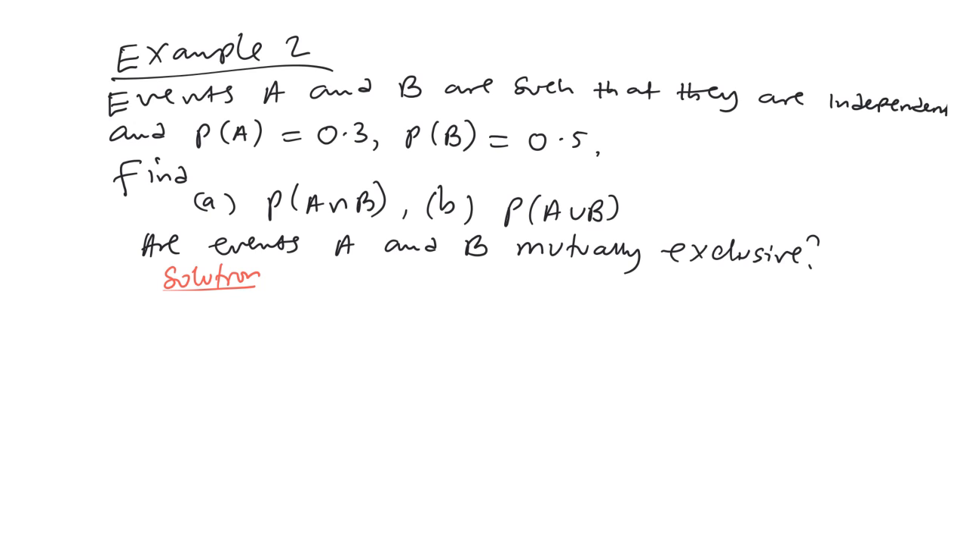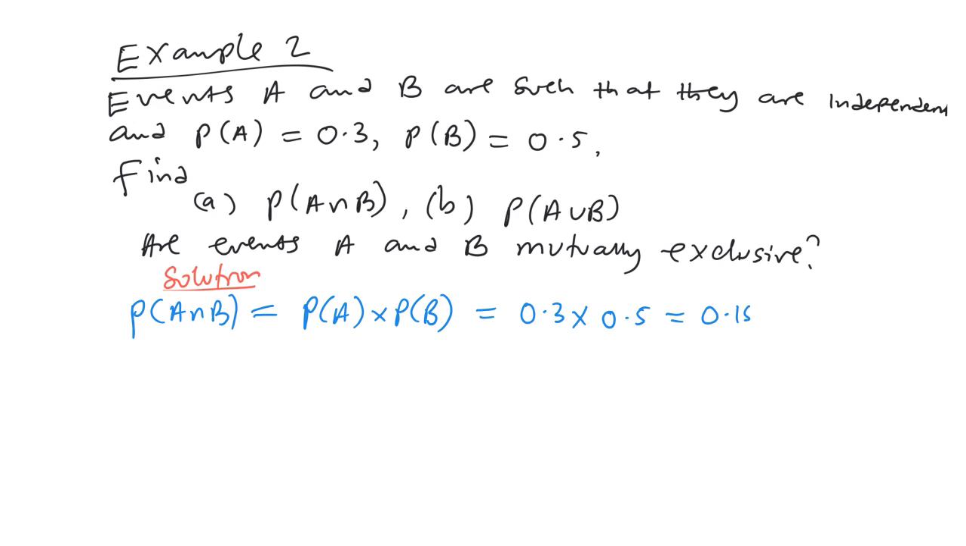Example 2. Events A and B are such that they are independent. That's the key word in solving this problem. They say the probability of A is 0.3 and the probability of B is 0.5. Then the probability of A intersection B, for independent events, is simply the probability of A times the probability of B. That is 0.3 times 0.5, which equals 0.15. As simple as that.